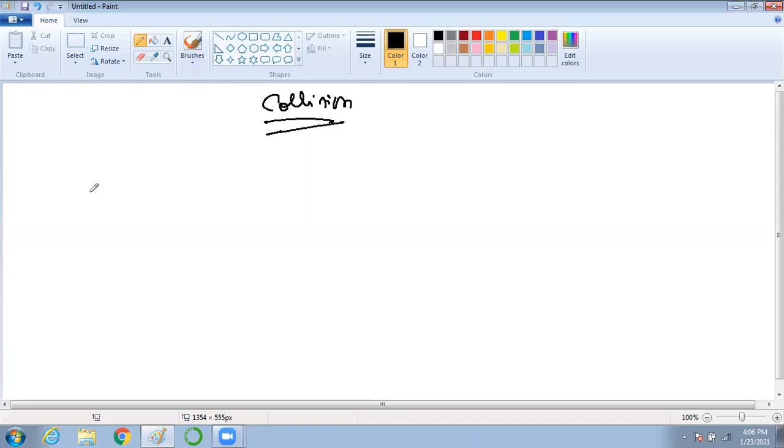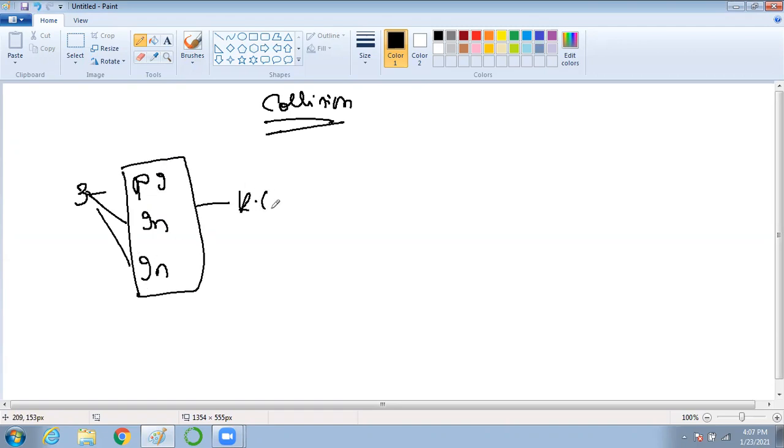Basically there are three types based on kinetic energy. One is perfectly elastic, one is inelastic, and one is perfectly inelastic. These three are on the basis of kinetic energy. And the second one is based on geometry.